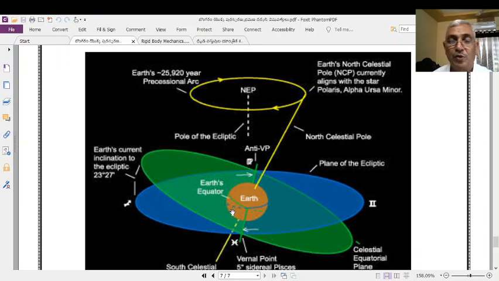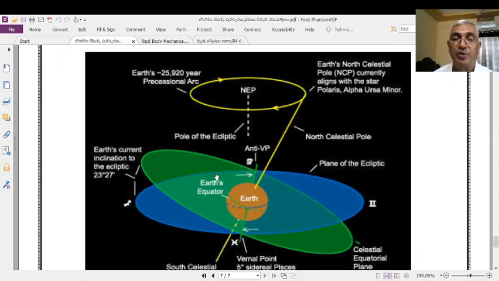We know that the Earth rotates around the Sun in an elliptical orbit. This is the elliptical orbital plane of the Earth. What is the elliptical orbital plane? It is the plane in which the Earth rotates around the Sun in this elliptical shape.